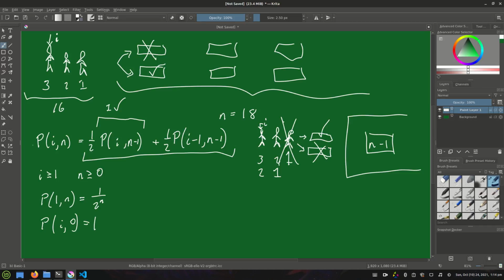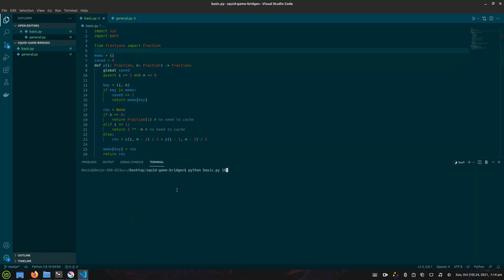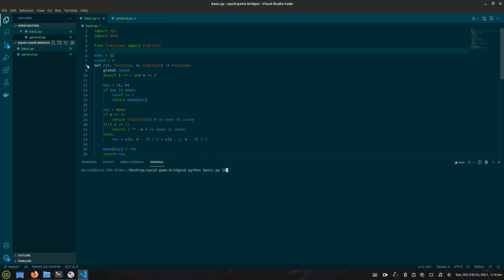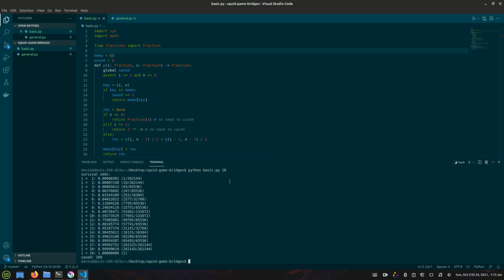So given this recurrence relation right here and these two base cases, we basically already have the probability distribution that we're interested in. Just to demonstrate this probability distribution, I've implemented this in Python, something to calculate this probability distribution efficiently, and we can just input n equals 18 on the command line here, and this should simulate the probability distribution that is present in the actual Netflix show, where there are 18 bridges.